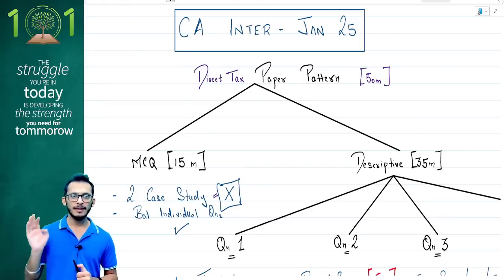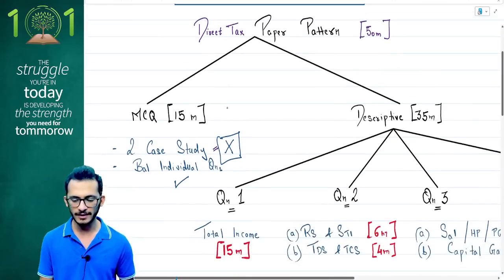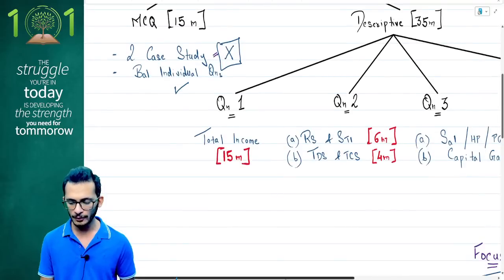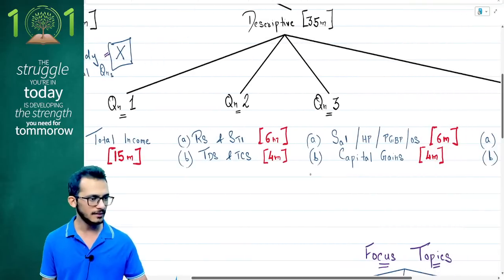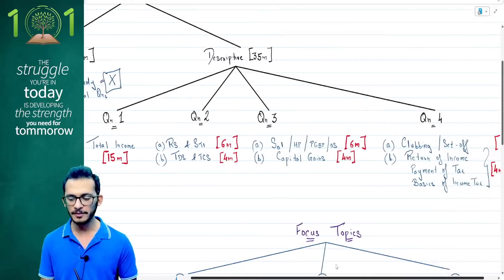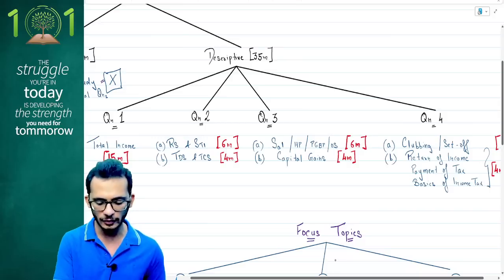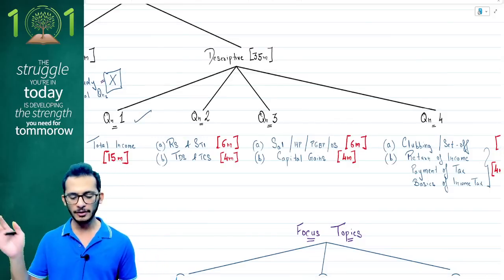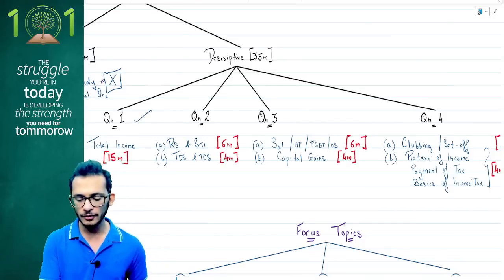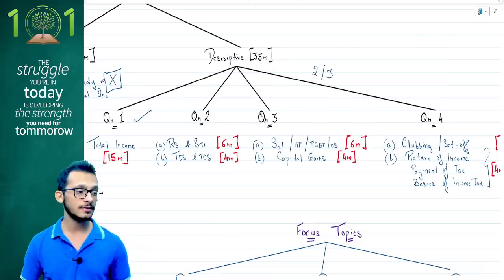Let's shift gears. Let's come to the descriptive part of it. Now, in income tax, how your descriptive is going to look is something like this. You're going to receive 4 questions for your descriptives, in which question number 1 is a compulsory question. You cannot avoid this question. This has to be mandatorily attempted. For question number 2, question number 3, and question number 4, you have to choose any 2 out of 3.